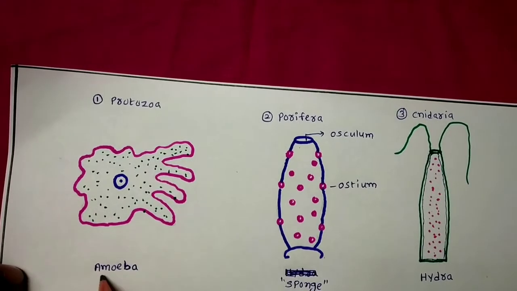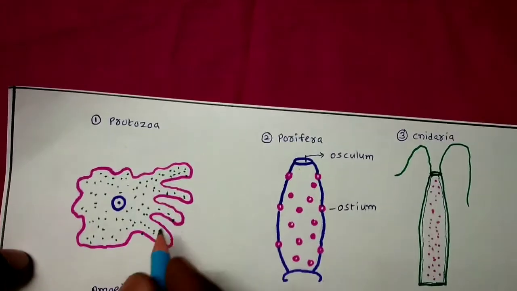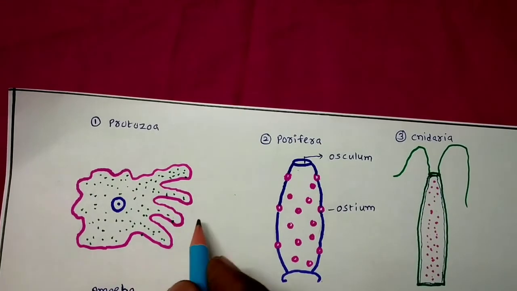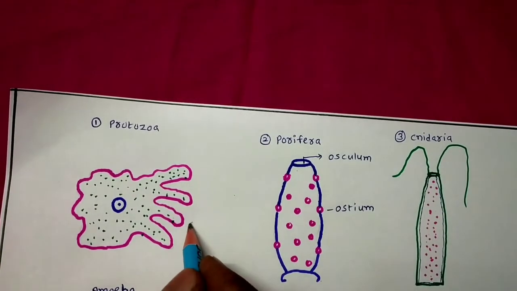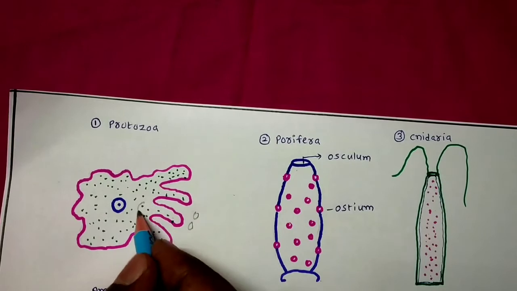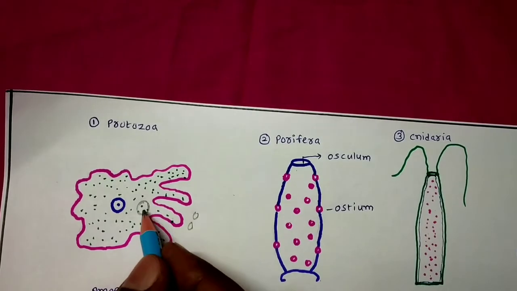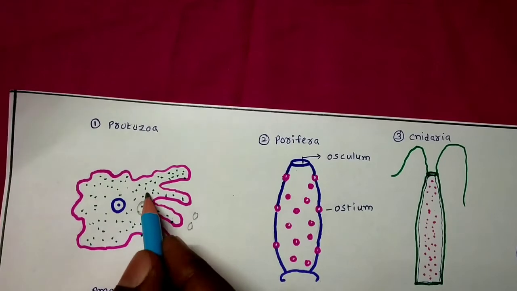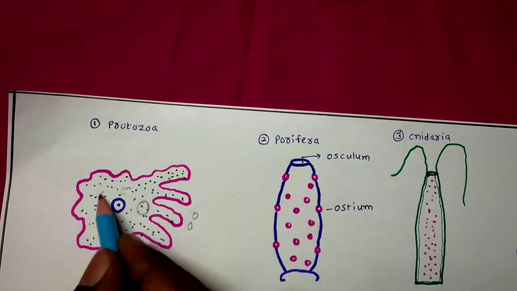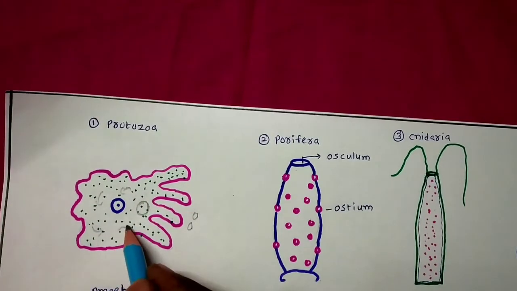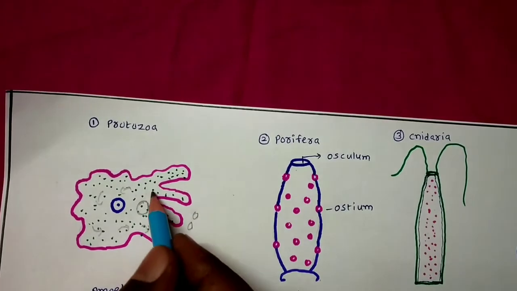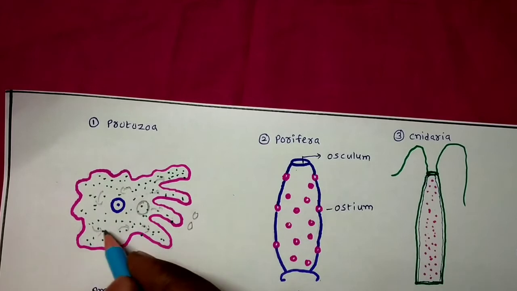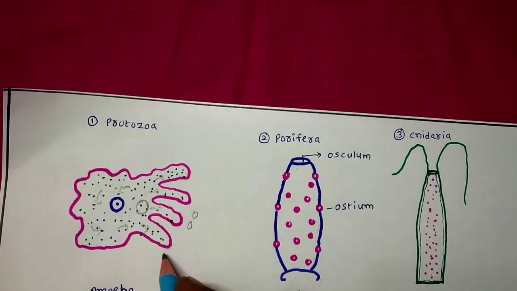So amoeba. In the first unit you studied that amoeba collects the food material by using pseudopodia. After taking the food into the body, they are considered as food vacuoles, and the food material present in the food vacuole is dispersed into the cytoplasm equally. So the movement of the materials which are dispersed inside the cell is called Brownian movement.